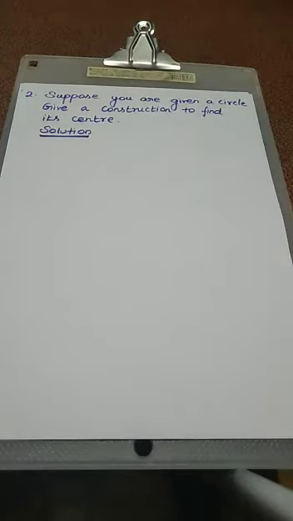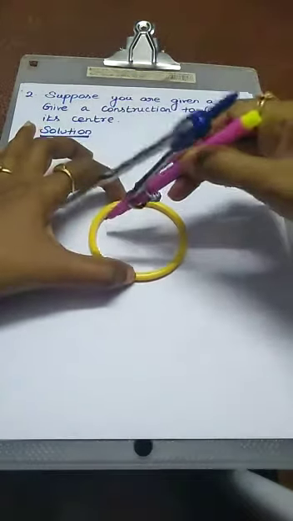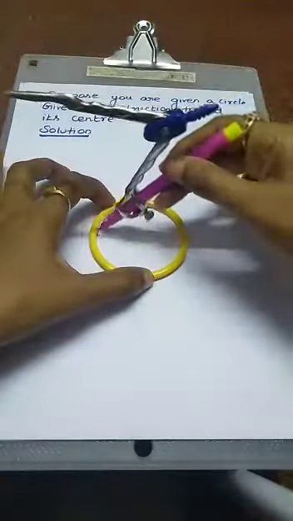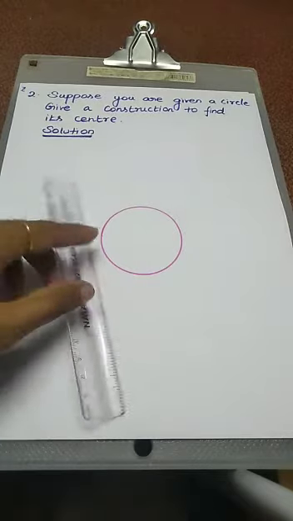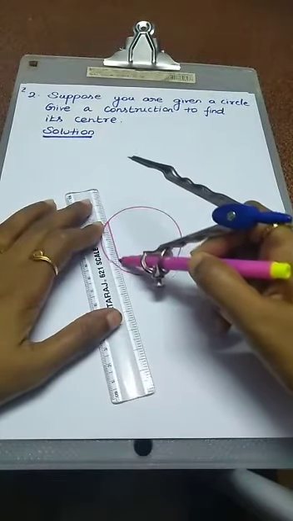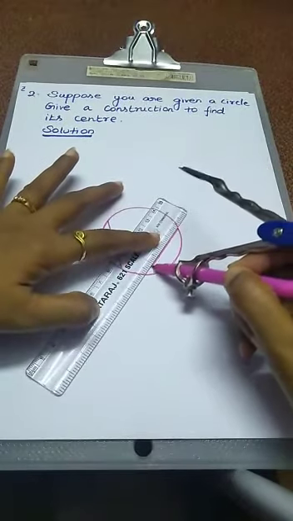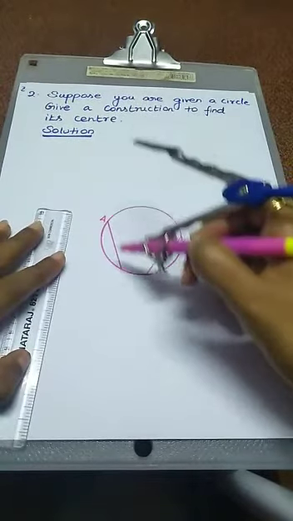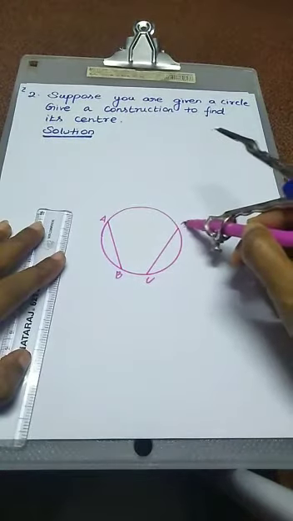Second one, suppose you are given a circle, give a construction to find its center. Always we choose some radius, then only we complete a circle. Here we just use a bangle to draw one circle, then easily we can find its center. Check it. Take a bangle and draw one circle. Now next draw two chords. This is the first chord and this is the second chord. Give some names. AB is the first chord and CD is the second chord.